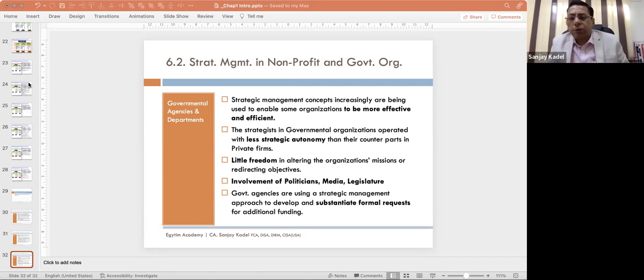First type of expansion we will see is intensification. What is intensification? Intensification means something is existing, we intensify it. If something is not existing, we don't intensify, we diversify. So there should be either an existing product or there should be an existing market. If there is no existing product or no existing market, then you are not doing intensification, you are doing diversification.